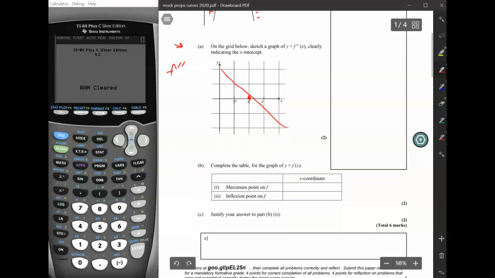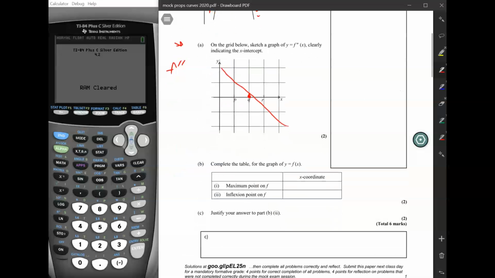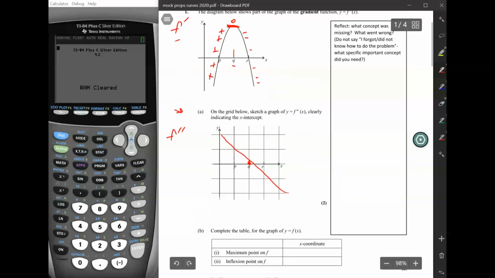That wasn't so bad. Then we go down here and it says complete the table for the graph of y equals f of x. So now they would like us to figure out what f of x looks like based specifically on f dash, right? So from f dash we can see that in this part of the graph f dash is negative, right?